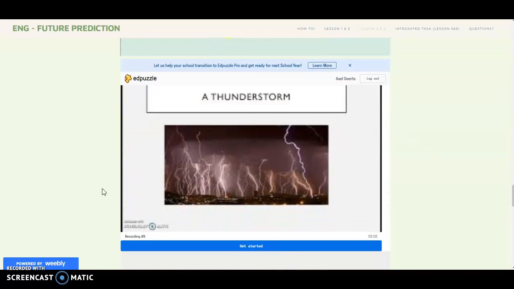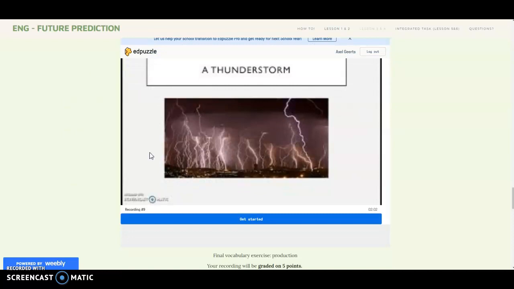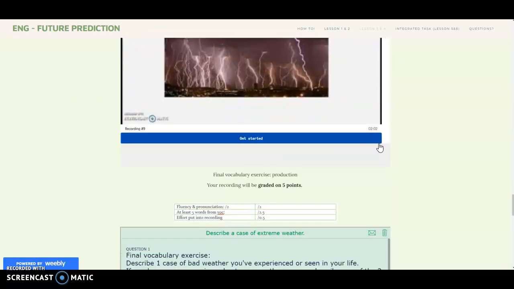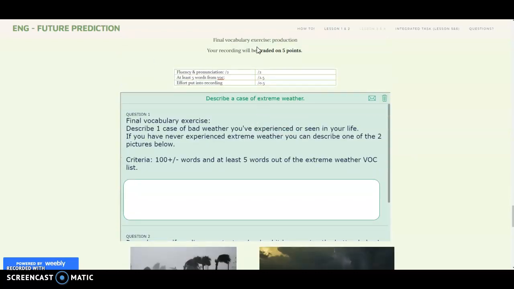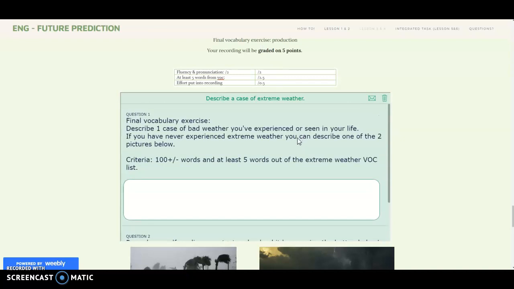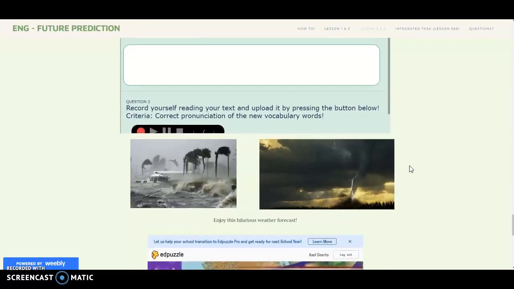Then there is a small test, an Edpuzzle test. Make sure to do your best on this test. There will be 10 questions, so make sure to answer correctly. And then the final vocabulary exercise will be you describing a case of extreme weather you've experienced or seen in your life. If you have never experienced any bad weather or seen any bad weather, then you can describe one of the two pictures below.